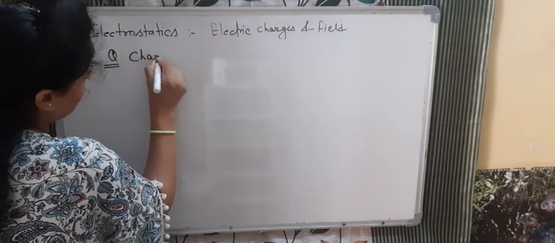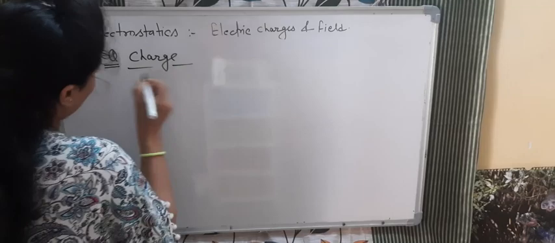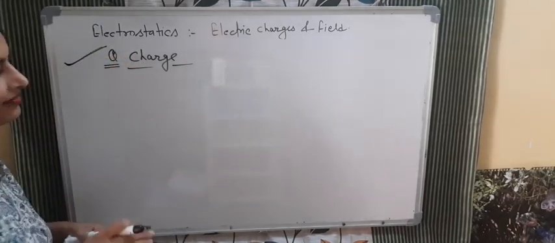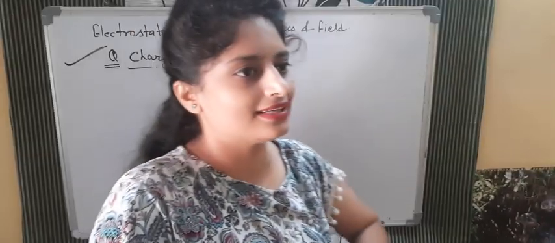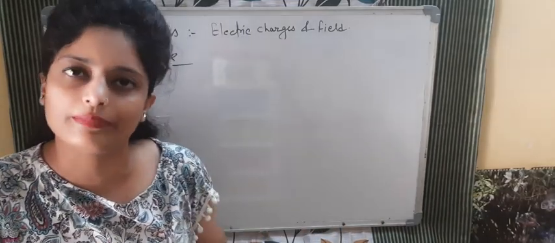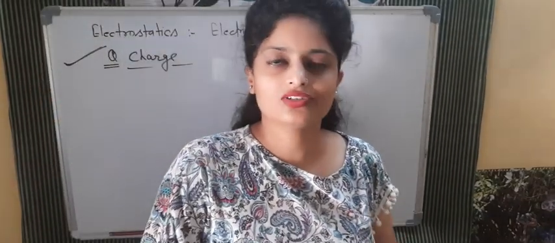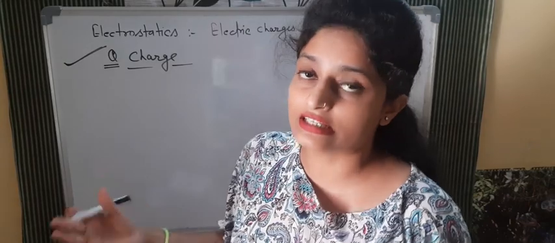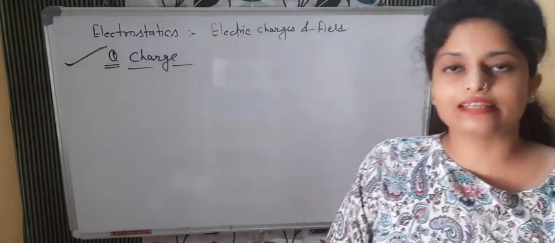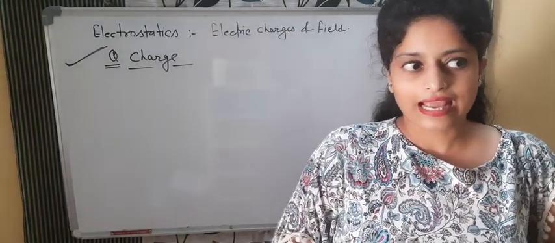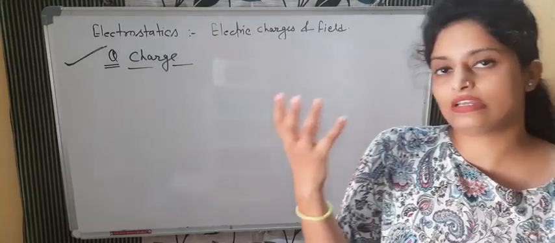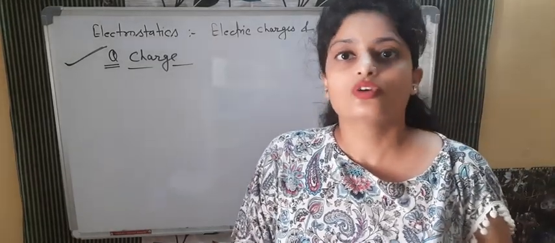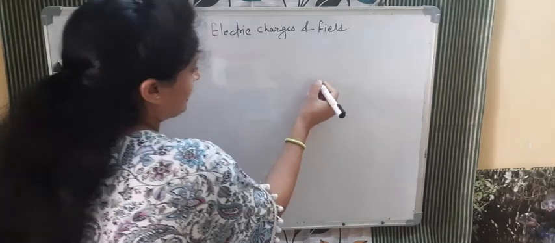How does charge come into the picture when we rub a glass rod with silk, a plastic rod with fur, or an ebonite rod with fur? How do charges come on those materials? You all know that everything is made of matter, and at the atomic level, matter is made up of atoms.